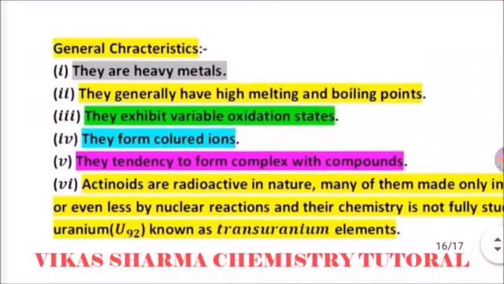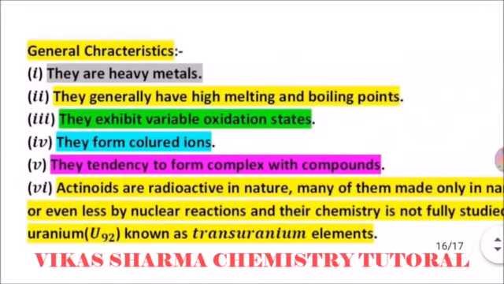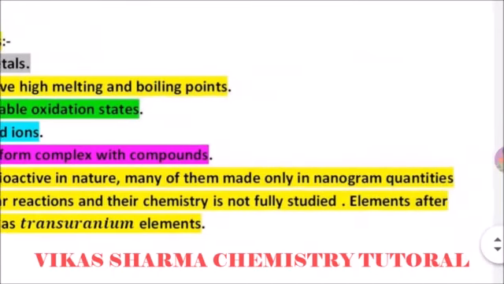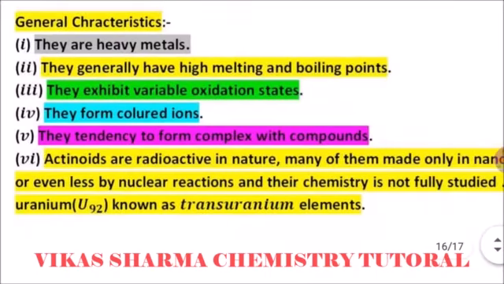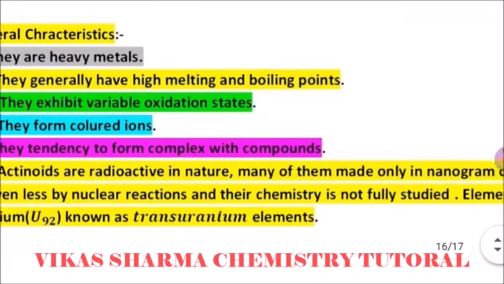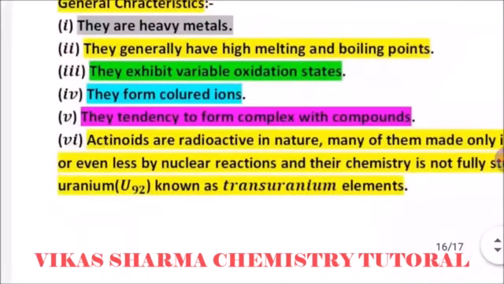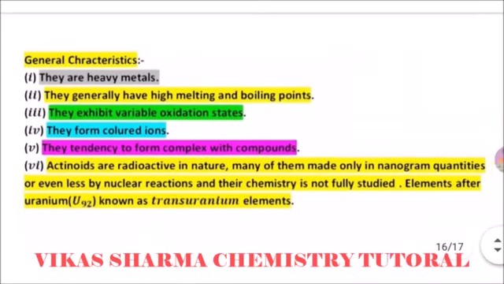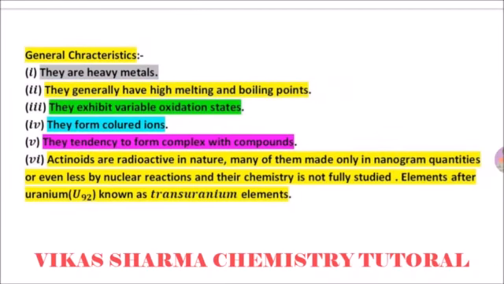The general characteristics of the f block series are: they are heavy metals, they generally have high melting and boiling points, they exhibit variable oxidation states, they form colored ions, and they have a tendency to form complexes with compounds. Actinoids are radioactive in nature, many of them made only in nanogram quantities or even less by nuclear reactions, and their chemistry is not fully studied. Elements after uranium are known as transuranium elements, and uranium you read about in a nuclear reactor. Uranium is a radioactive substance used to generate electricity.